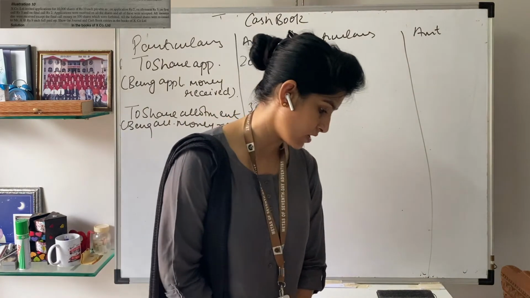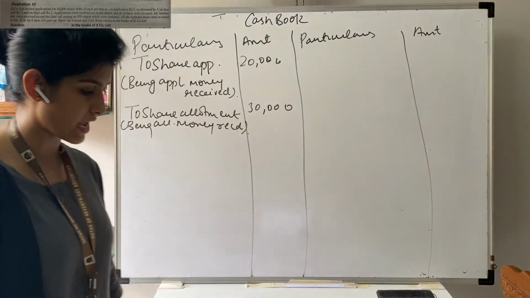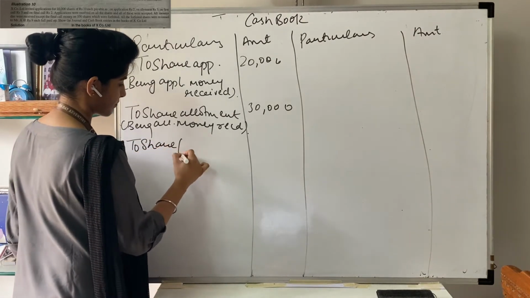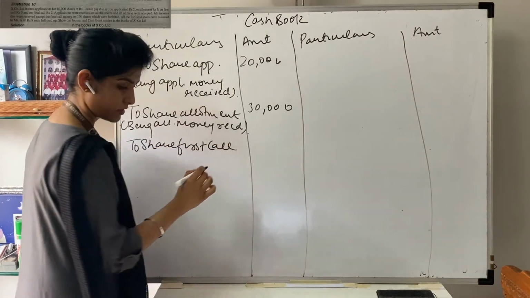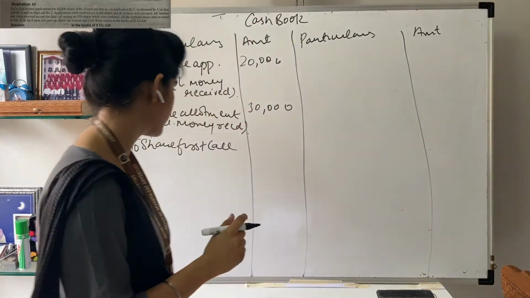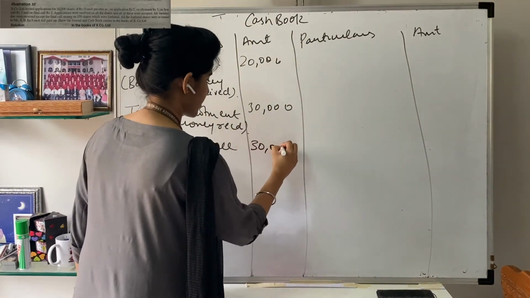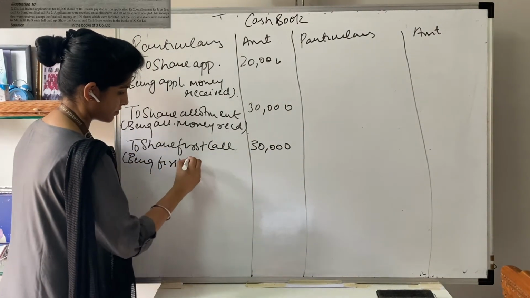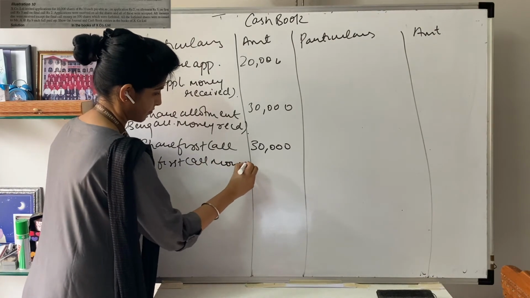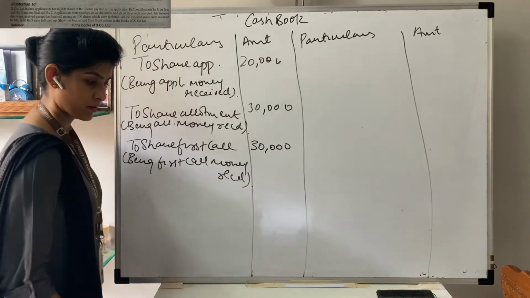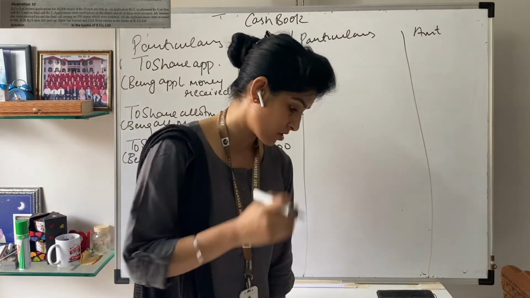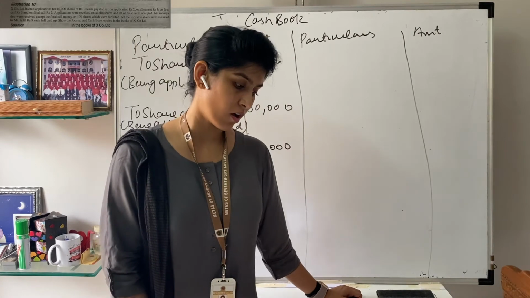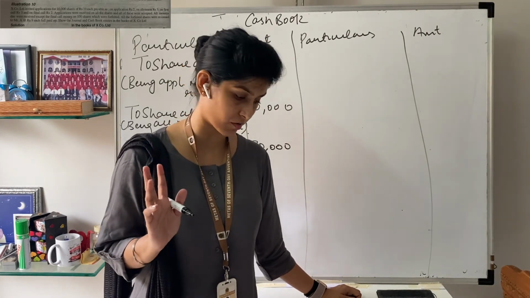Coming to the next entry, your first call was made. So we'll write to share first call. The amount for the same is your 30,000. In bracket write down being first call money received. Next, coming to your final call part, your share final call of 200 shares was not received.